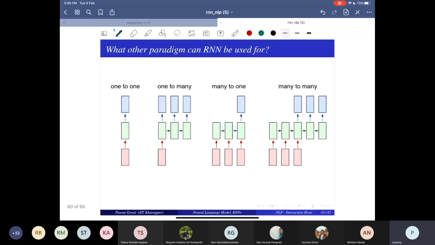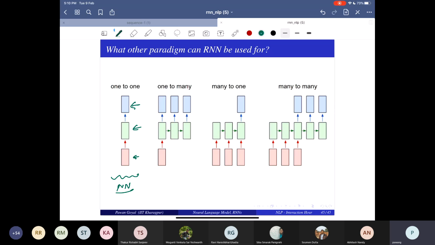Now this is one of the pictures that you generally show in the beginning, but I'm showing it after telling you quite a few applications of RNNs in NLP. The left-hand side is a simple neural network. You feed a fixed dimension input, it goes to a hidden state, and you get a fixed dimension output.